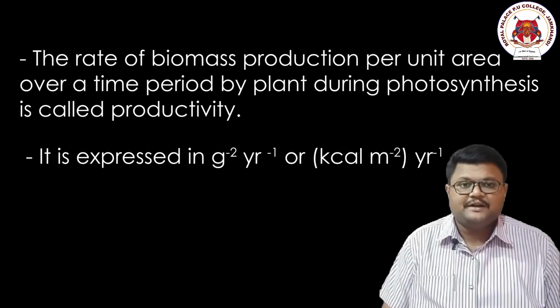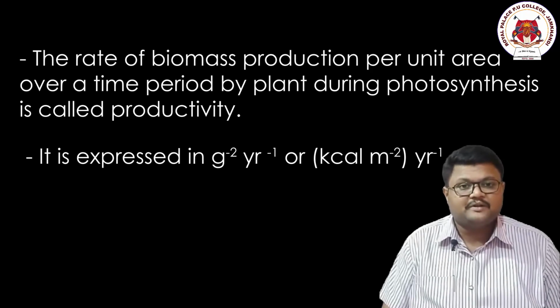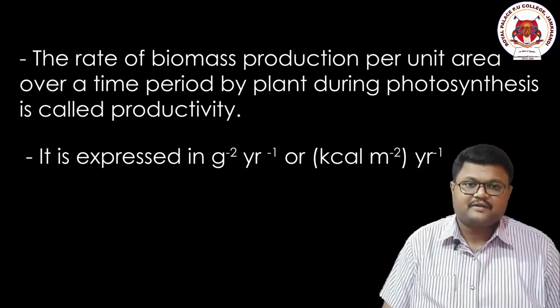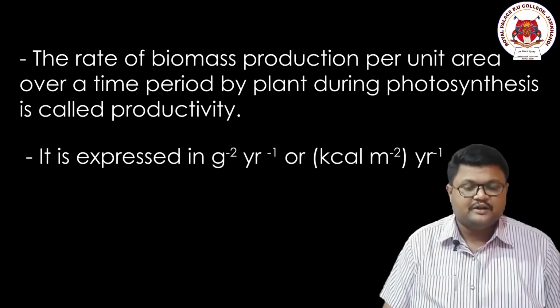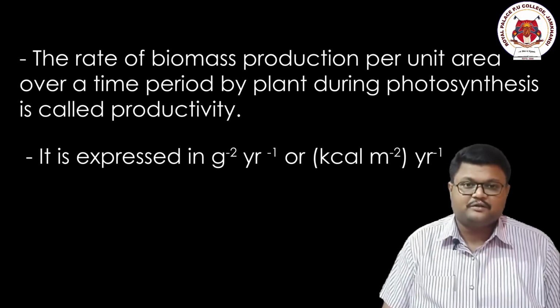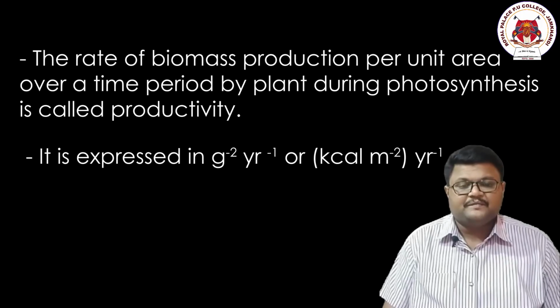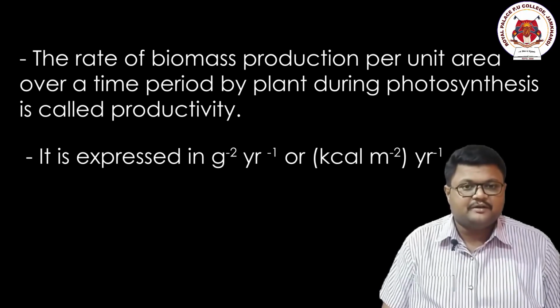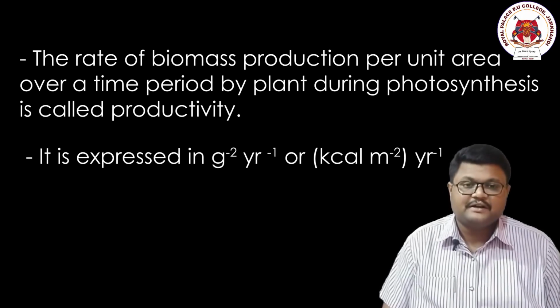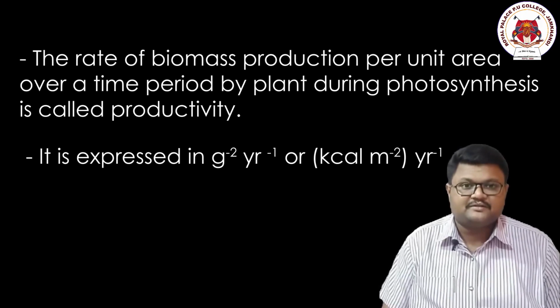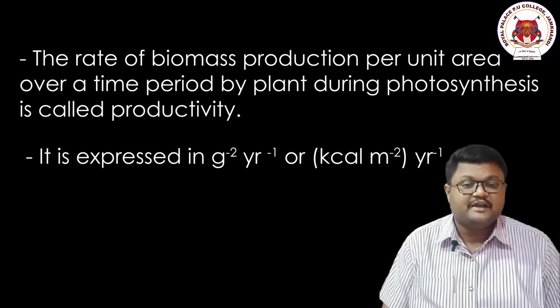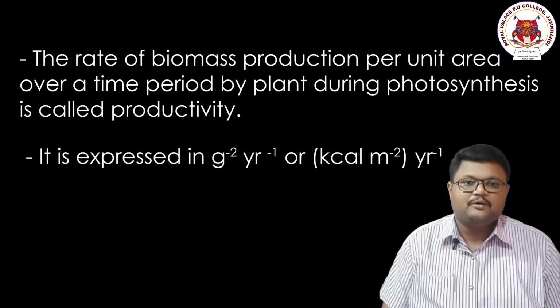Why have they mentioned per area and per time? Because all the places do not have an equal amount of photosynthetic activity, because all those places do not have the same quantity of air, temperature, soil, water, etc. Different places have different availability of these resources. So as the resources become available, the photosynthesis rate will increase. It is a common thing, right? So that's why they said that during a specific time, in a specific area, the production of biomass inside the body of plants during photosynthesis is called productivity. I hope you are understanding it.